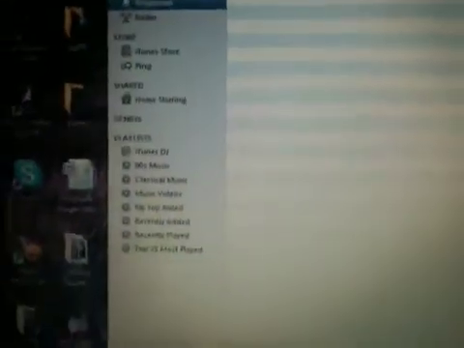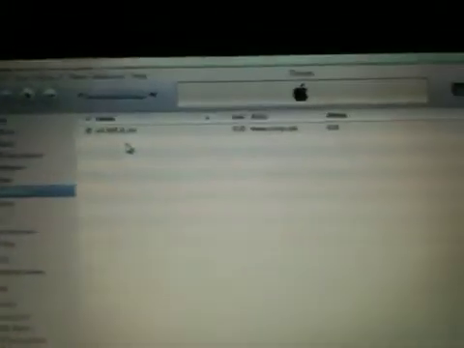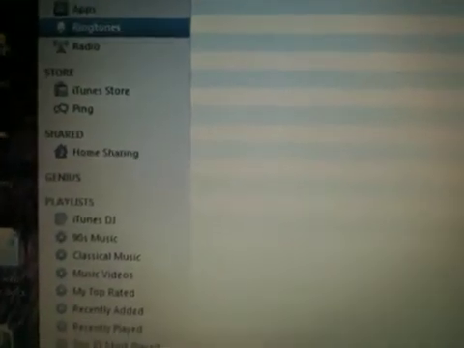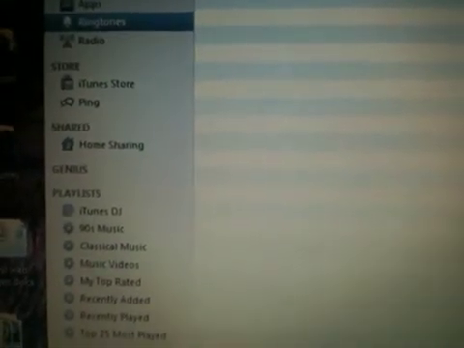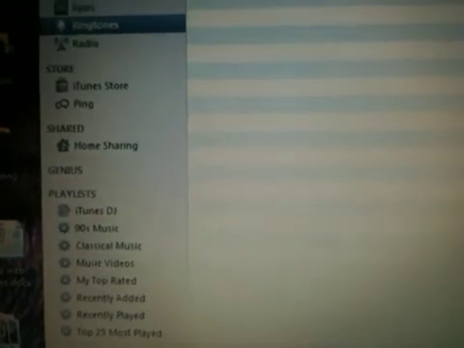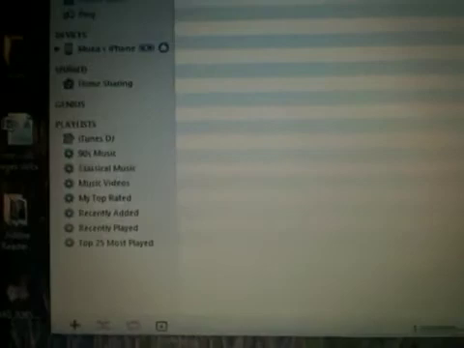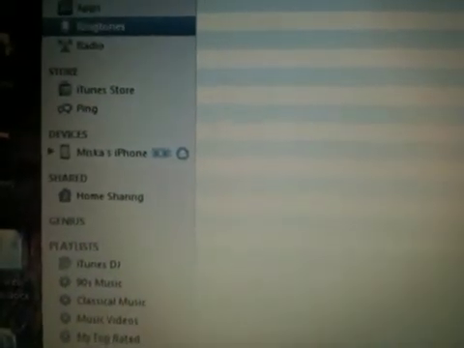Now connect your phone with your computer and you see your device here.